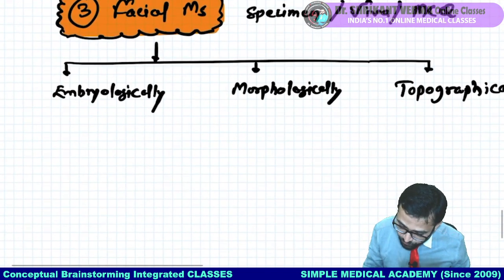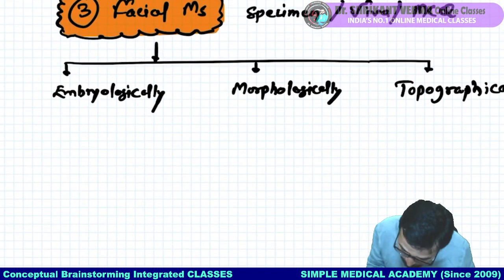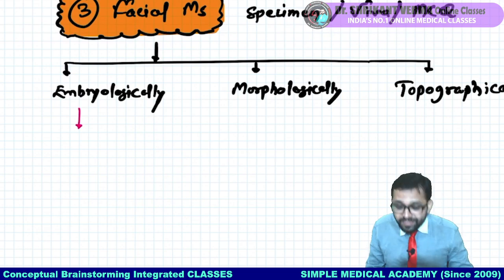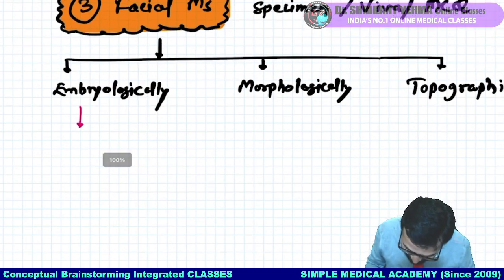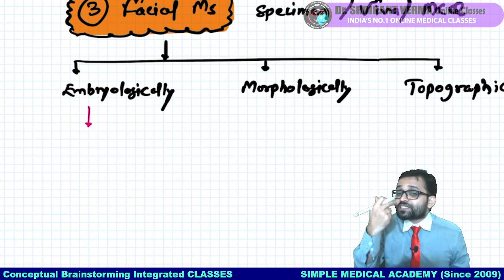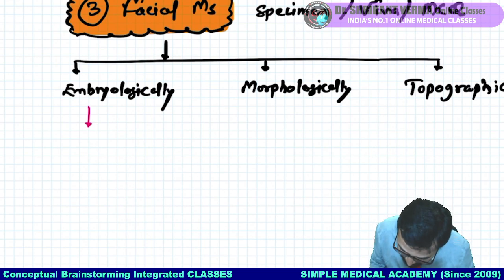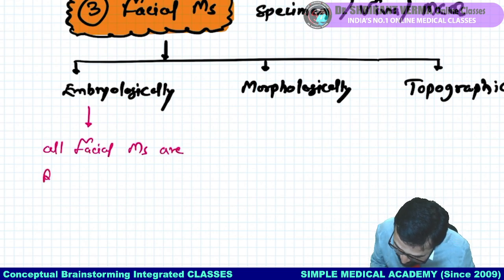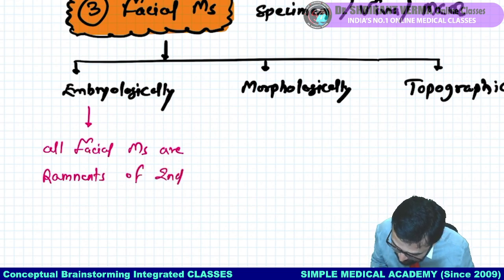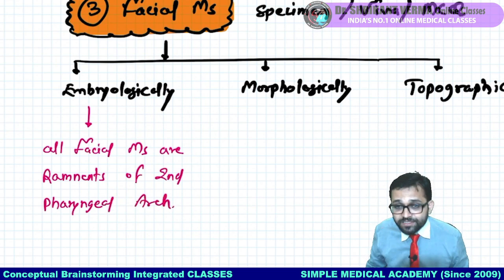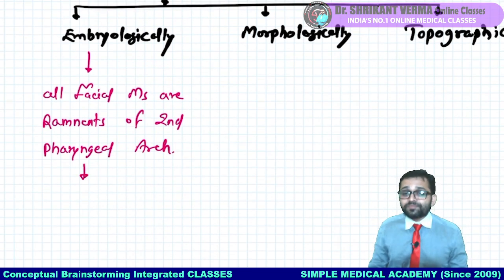Now one by one, embryologically what you have to remember. In the embryology portion we will see that all the muscles of facial expression are remnants of the second pharyngeal arch. What is the second pharyngeal arch? We will see, and I will teach you later.